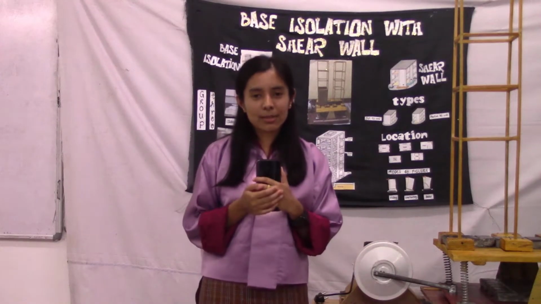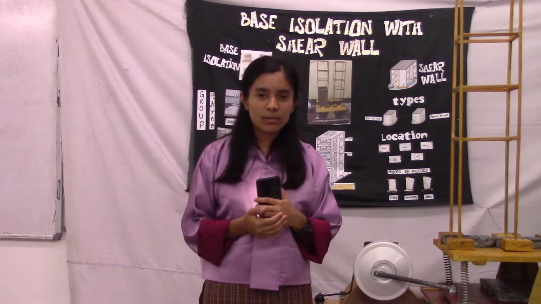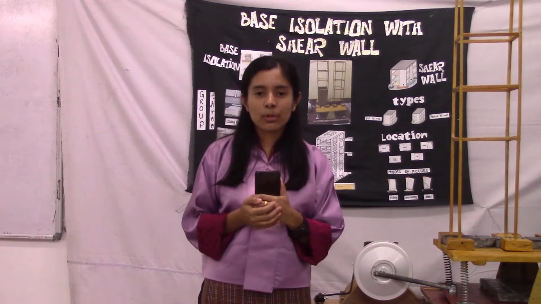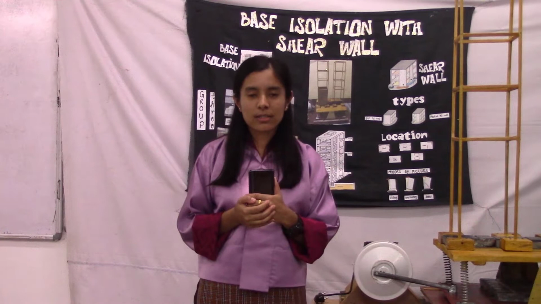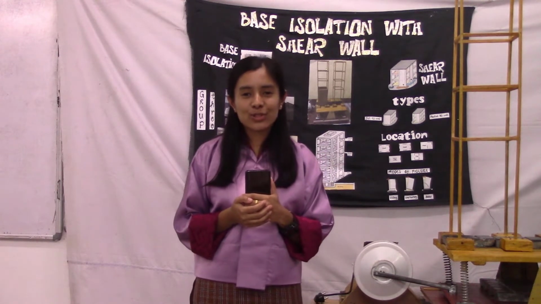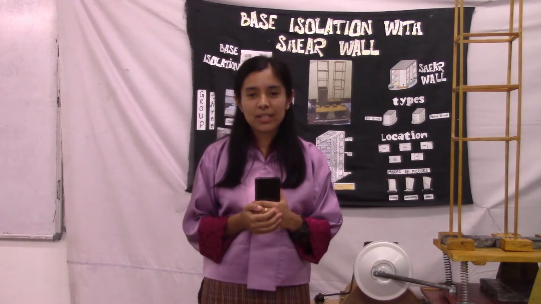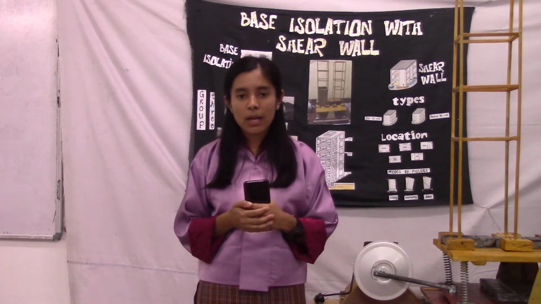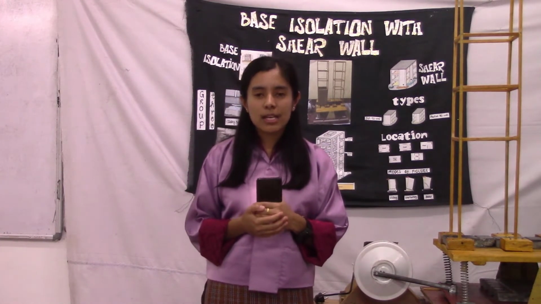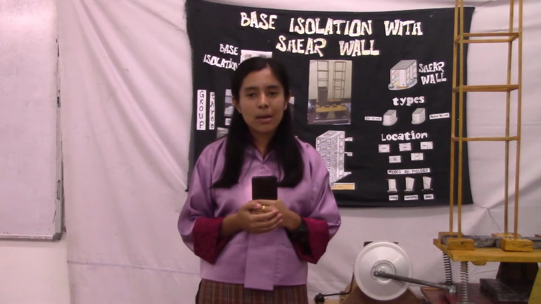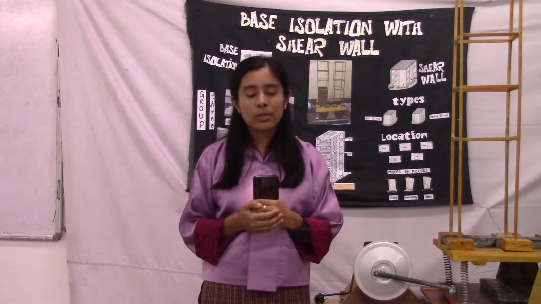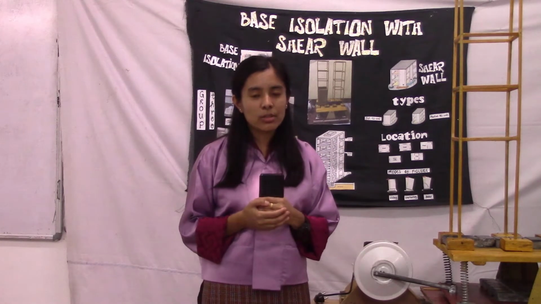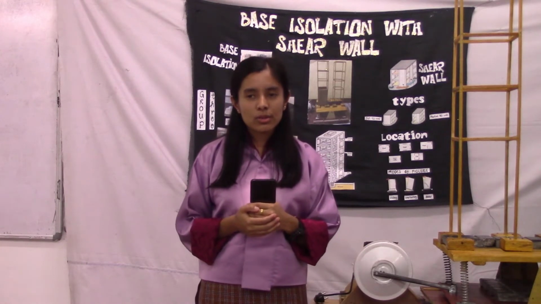I am Sabina Nepal and I will be explaining the mechanism of our model. We all know that earthquakes don't kill, but the buildings that collapse do. So what can we do in order to save lives? Being civil engineers, we can look for techniques that can minimize the collapse. There are many techniques such as the use of base isolators, dampers and shear walls that can help minimize building collapse.